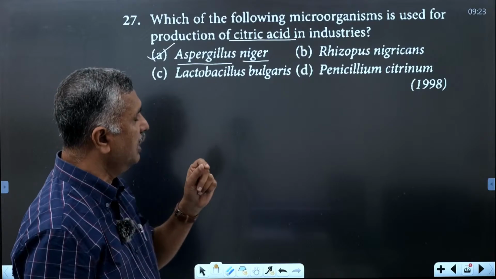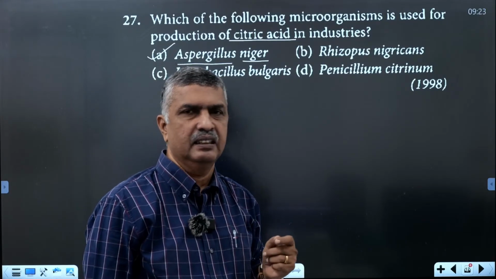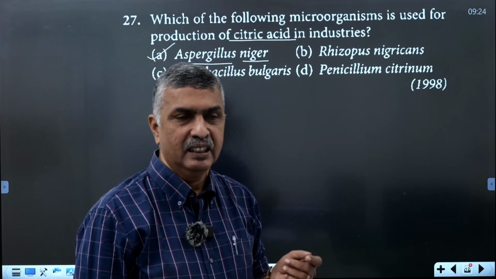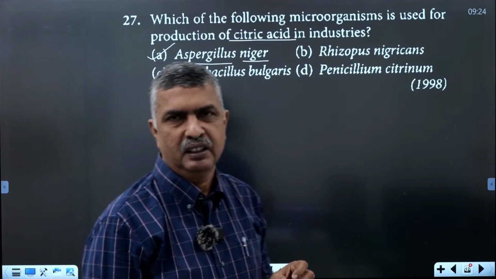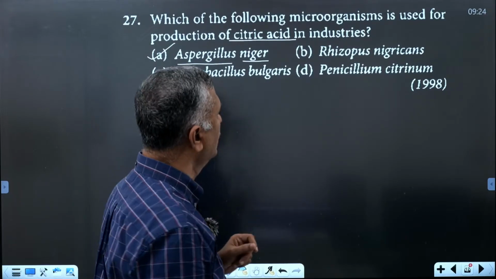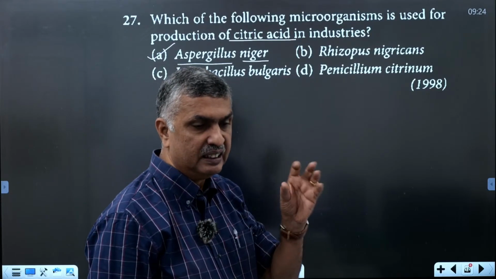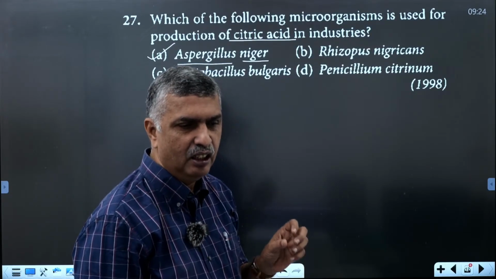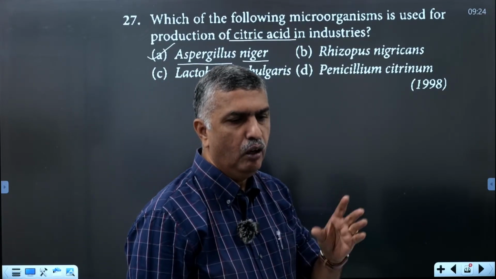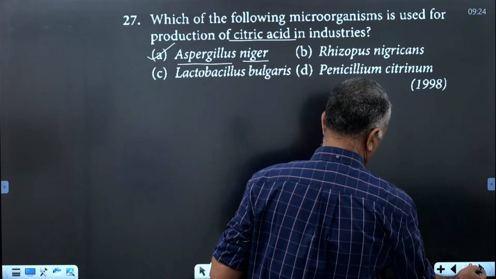These are industrial products, mainly industrial synthesis of acids. It is mainly from some microbial organisms, by old biotechnology techniques, where the strains themselves are used as such for preparing these acids. That is the old biotechnology method. But that is very important data in the role of microbes in human welfare, the industrially produced acid synthesis.